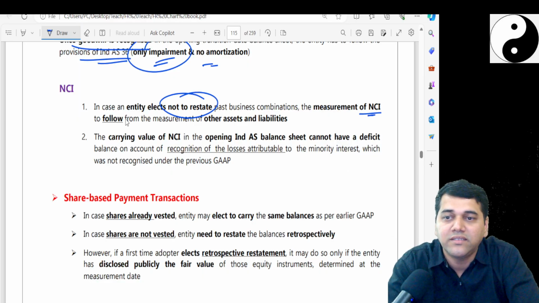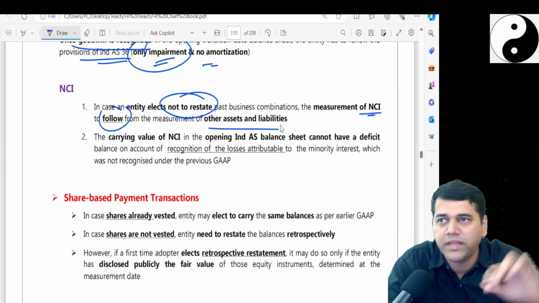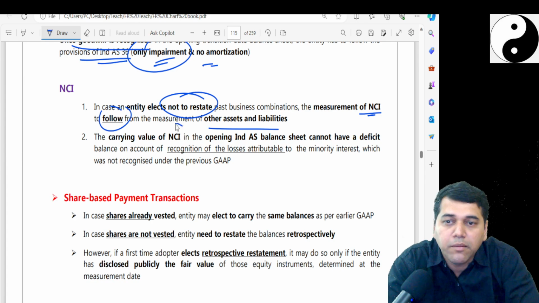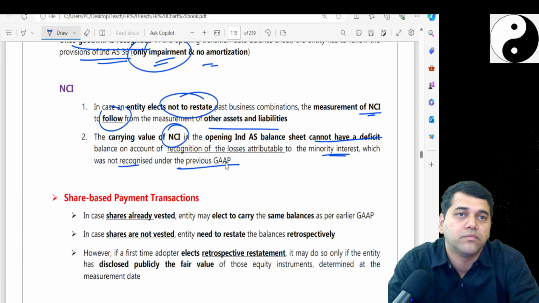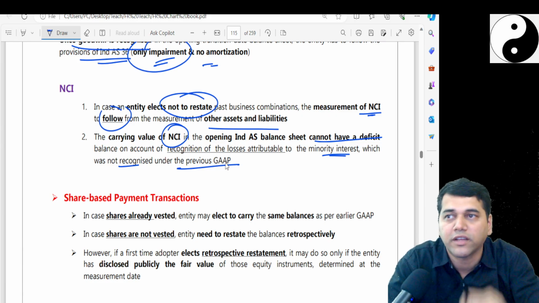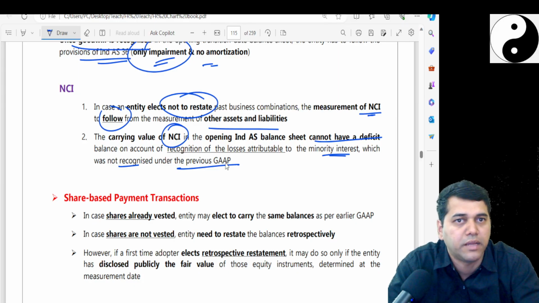You will measure the NCI following from the other assets and liabilities. The carrying amount of the NCI in the opening balance sheet cannot have a deficit balance on account of loss attributed to the minority interest, which was not recognized under previous GAAP. So previously it was not recognized, the negative balance. So that is not going to happen. You cannot have a negative balance at the opening.